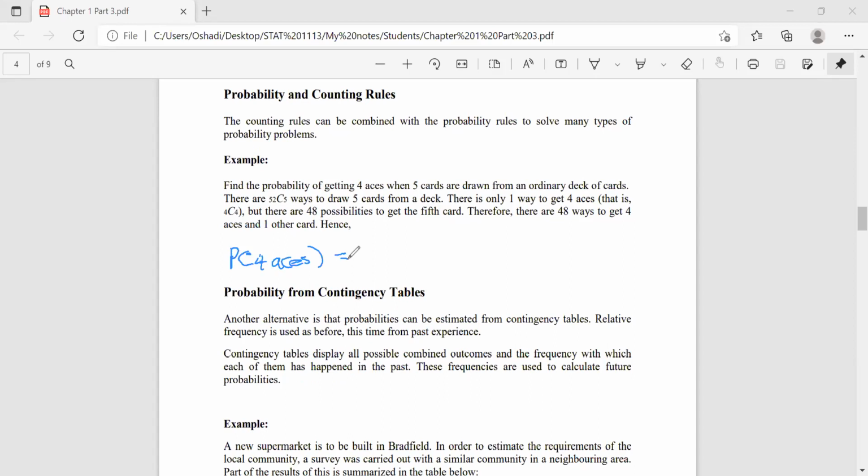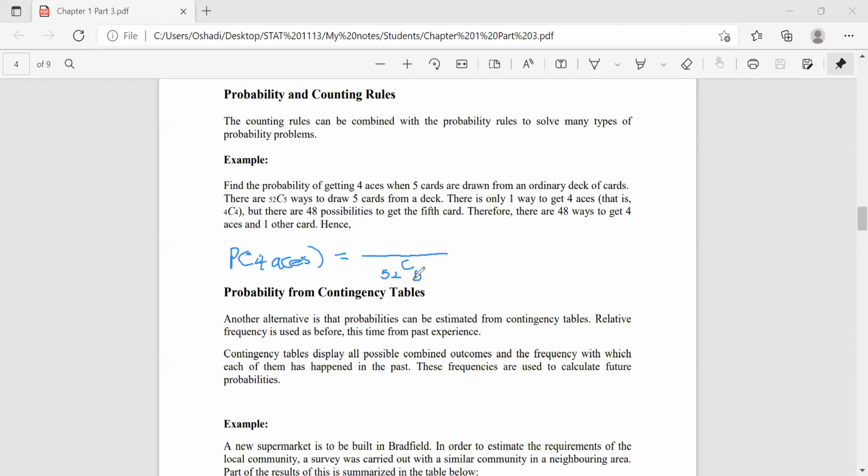Now, the number of all possibilities of choosing 5 cards is 52C5. And out of these outcomes, we need to obtain 4 aces and the other card can be any.